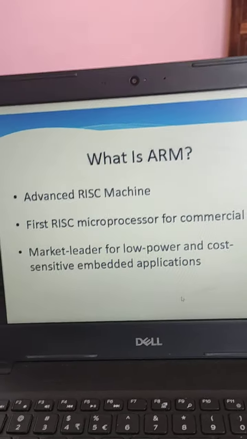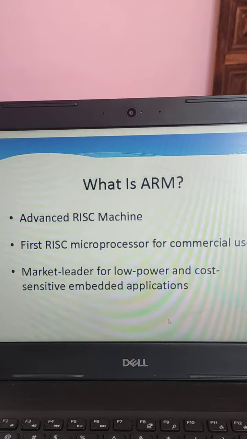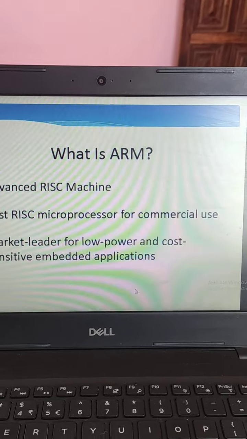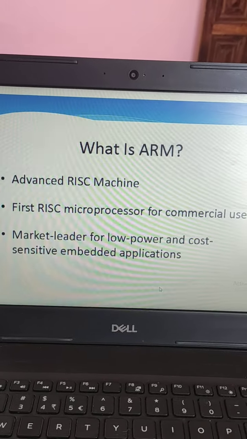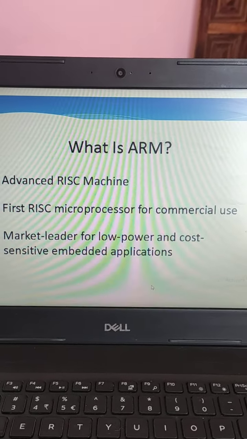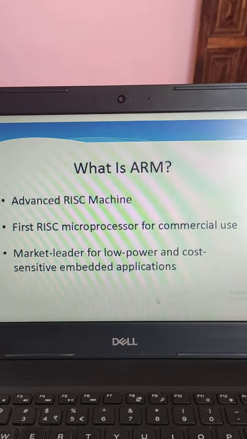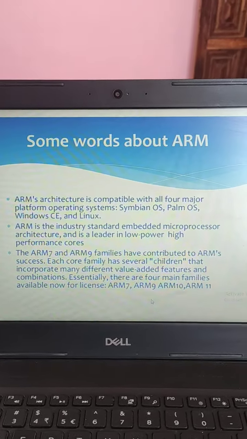So first we see what is meant by ARM. ARM is nothing but Advanced RISC Machine. The first RISC processor that we use for commercial use is ARM7. It is the market leader for low power and cost sensitive, for use as embedded application.